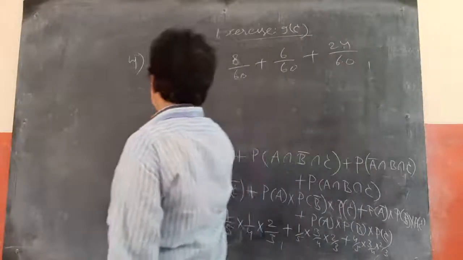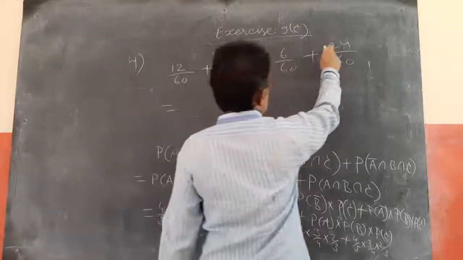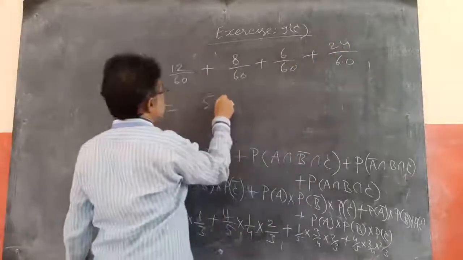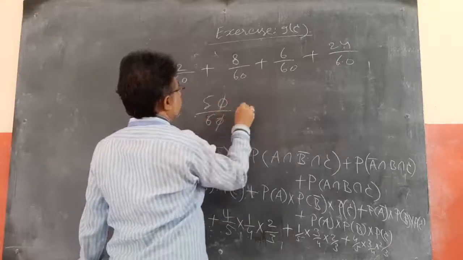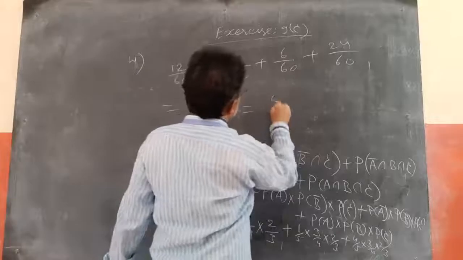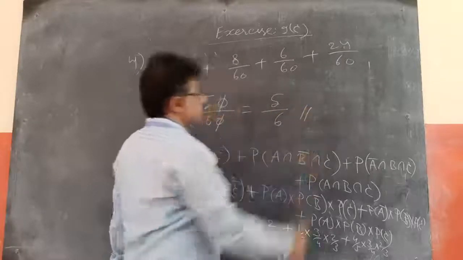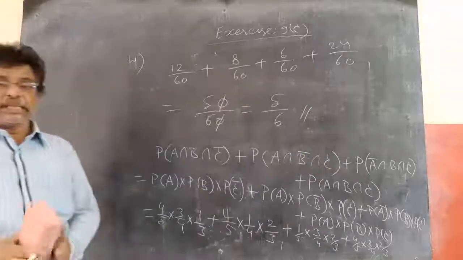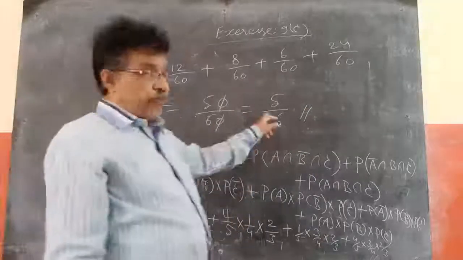So this is equal to 12 plus 8 is 20, plus 6 is 26, plus 24 is 50, so 50 by 60. So the probability that at least 2 will hit the balloon is 5 by 6.